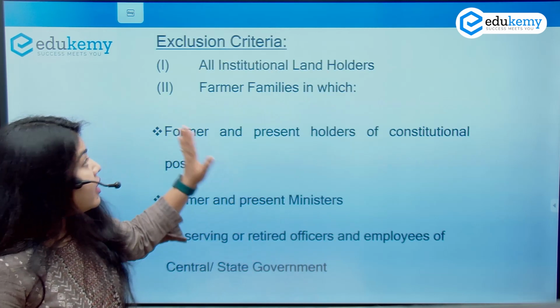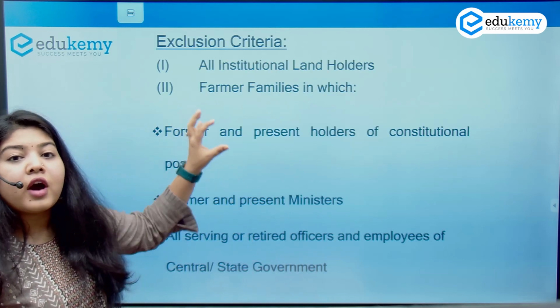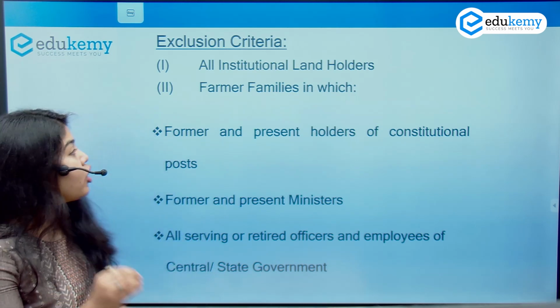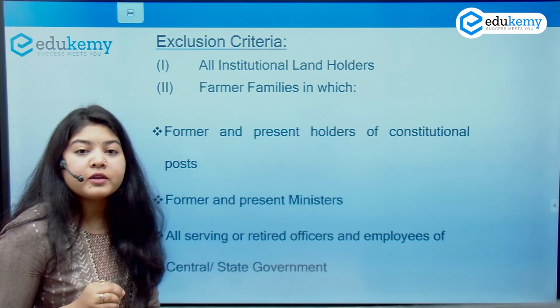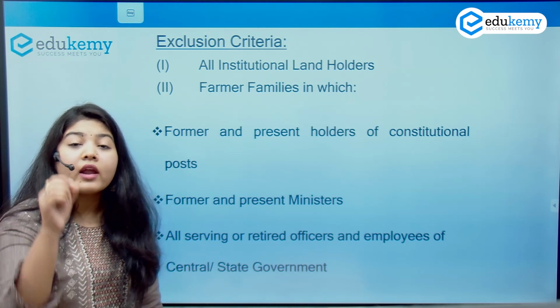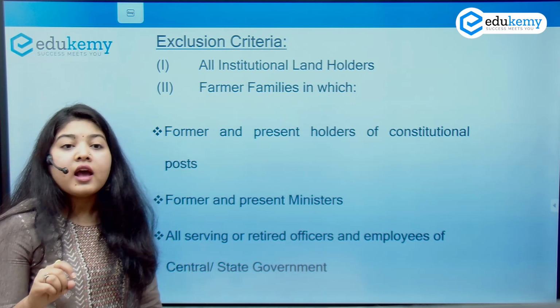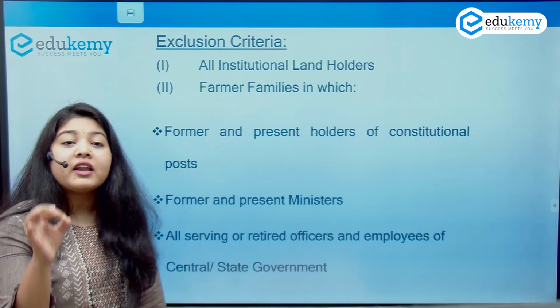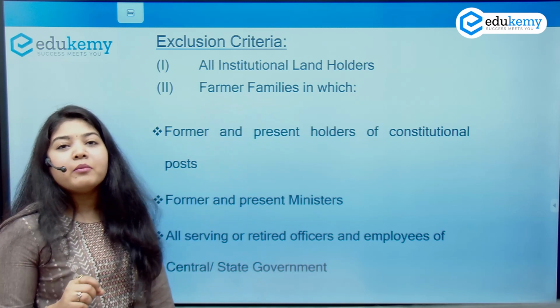Apart from that, the families or the farmers which are excluded are also very important. I am not going to provide 6,000 rupees support to the farmers who are institutional landholders, and, in my language, the second group is the farmer families which can afford. What are the farmer families which can afford?